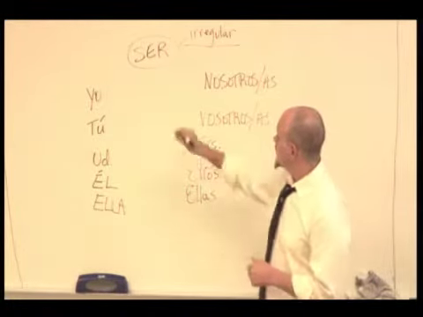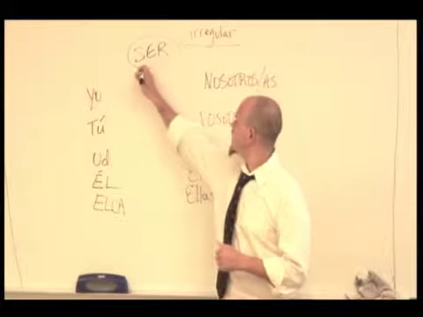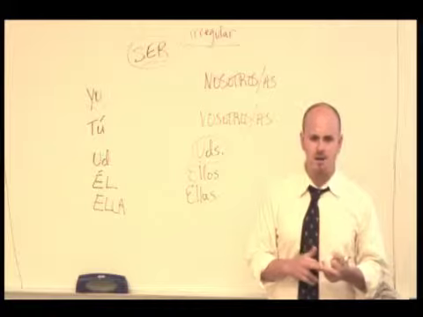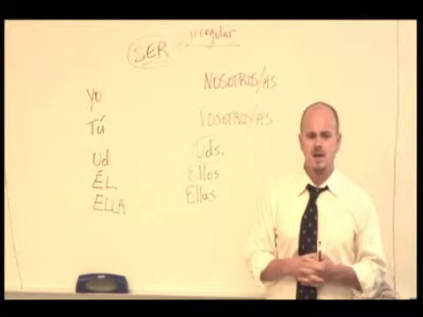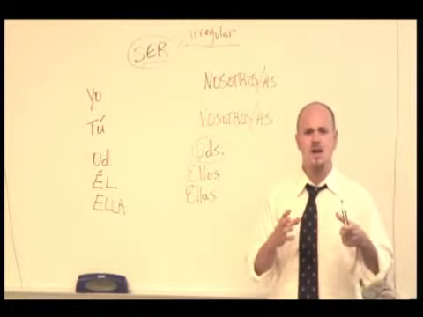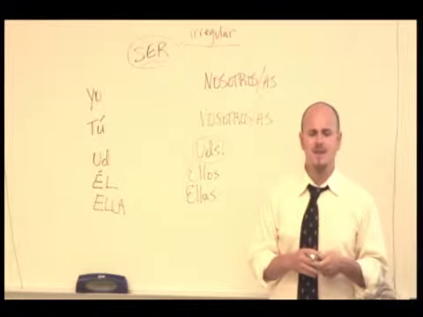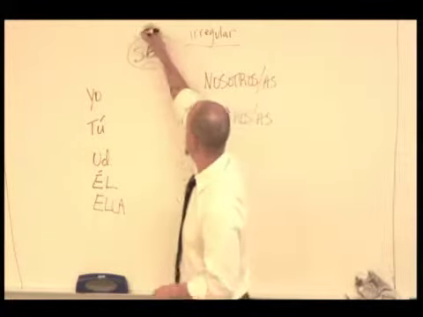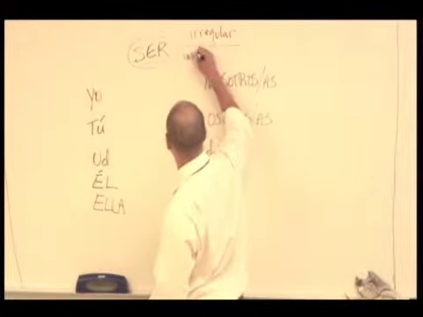Okay? When we look at a verb, all of our verbs in Spanish will either end in AR, ER, or IR. And when we see the verb in its pure state like that, ending in AR, ER, or IR, we say that that is the infinitive form of the verb. So this is the infinitive.